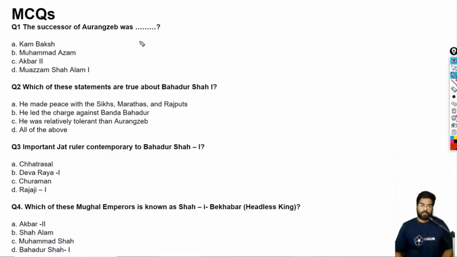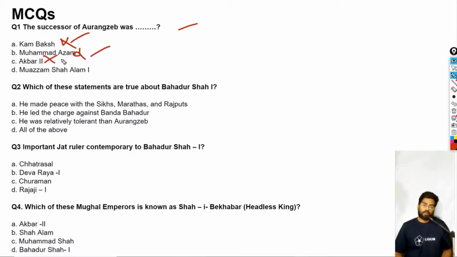Okay, so the first question is: the successor of Aurangzeb was Bahadur Shah I. So we don't have the titles, so we have Kambaksh. Kambaksh is wrong. Muhammad Azam was also killed. Kambaksh and Muhammad Azam were both killed.